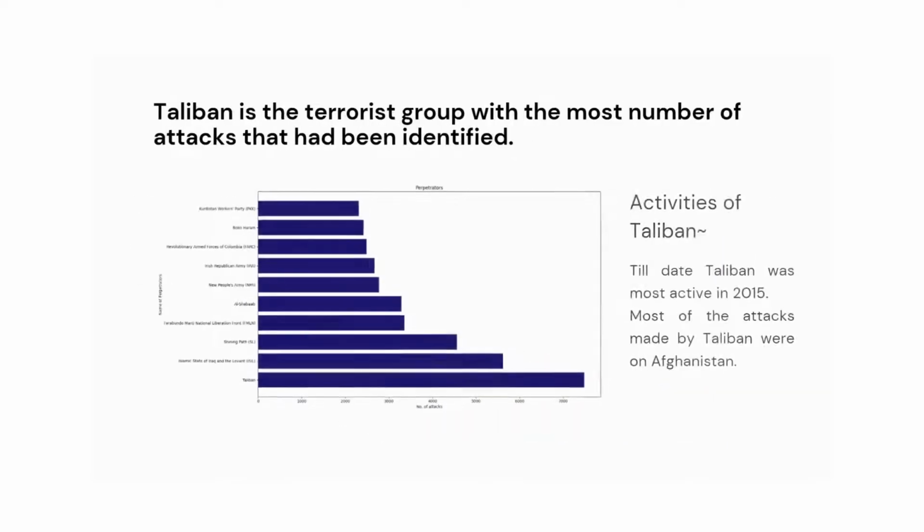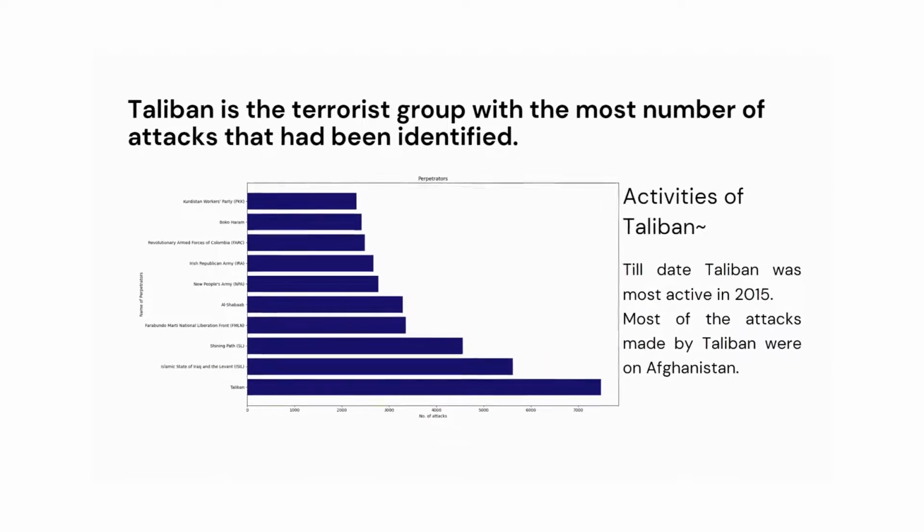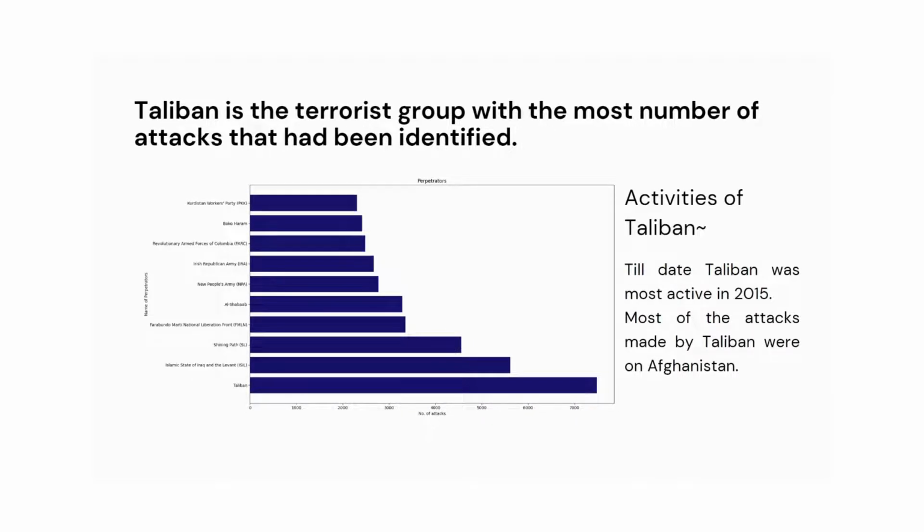Next, we want to find out the terrorist group that has the most number of attacks among the groups that have been identified. We see from the graph that it's Taliban. It has had more than 7,000 attacks till date. An observation from the data which I have not shown here graphically is that Taliban was most active in 2015, and most attacks that Taliban makes are in Afghanistan. Almost more than half of the attacks it makes are on Afghanistan.